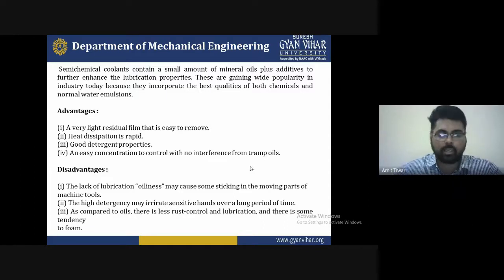So there are some benefits, and some conditions that will occur: it will not be easy to conduct, manage, or understand. These are the most important advantages and disadvantages for the machine and the cutting tool as well.